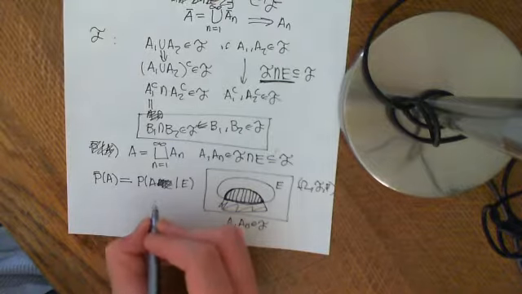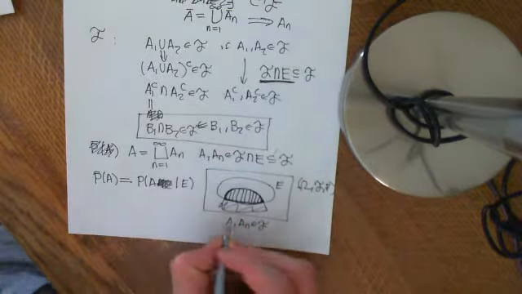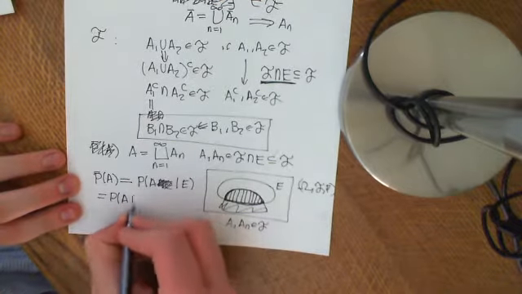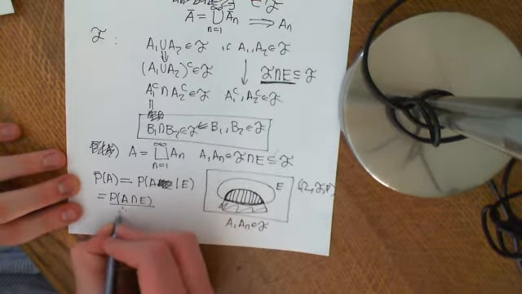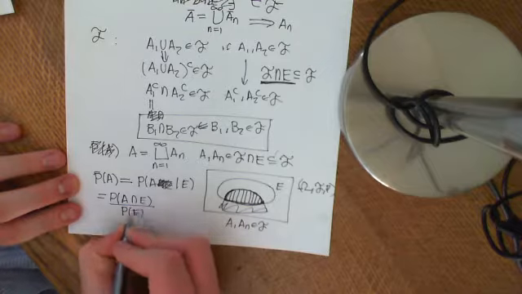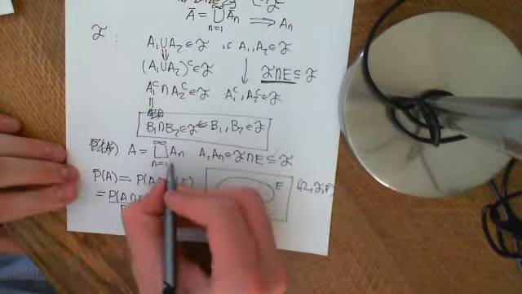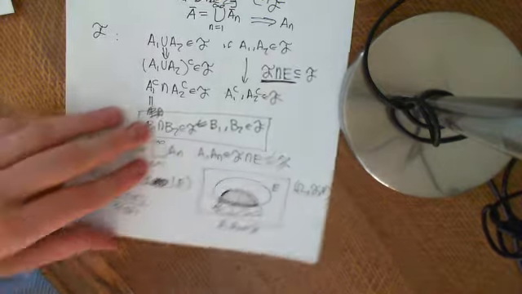So, it's the probability of A given E, which is equal to the probability of A intersection E divided by the probability of E. Now, I think what we'll do now is just replace A with all of these here. And hopefully that should just fall out nicely for us. And now I've lost where I am.